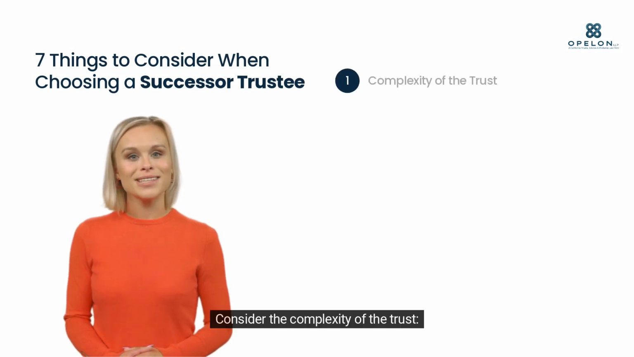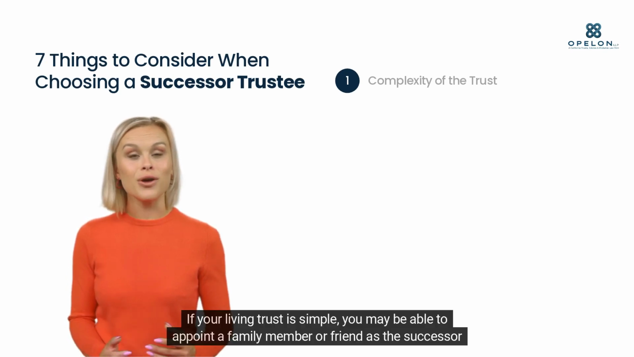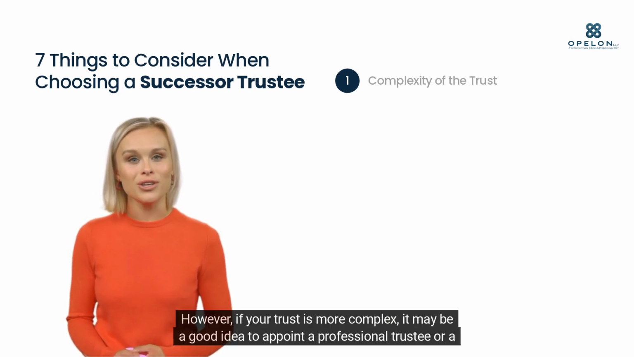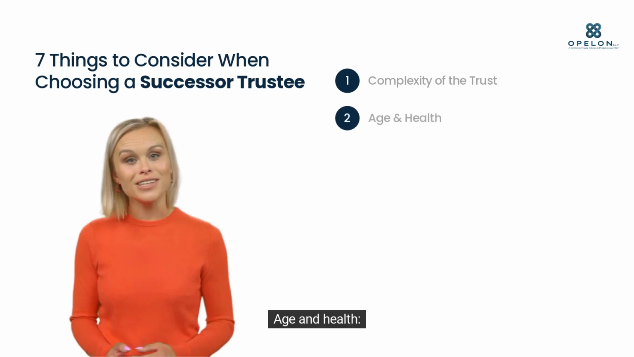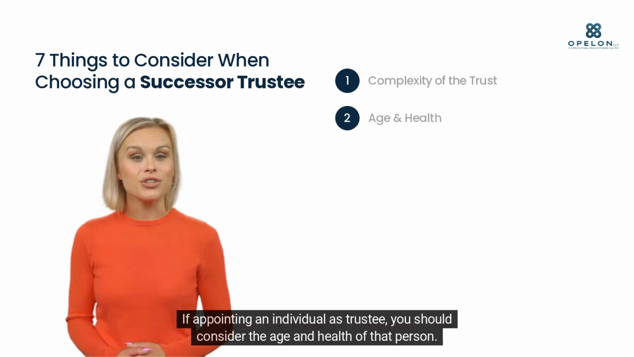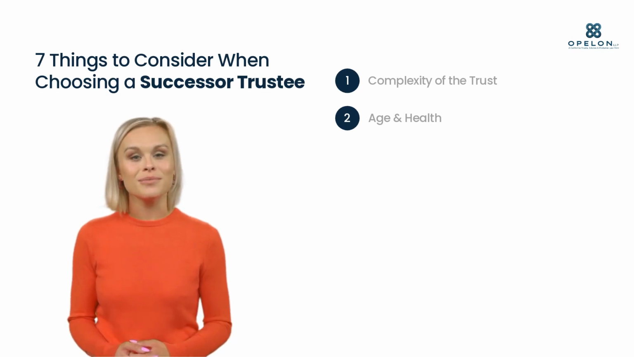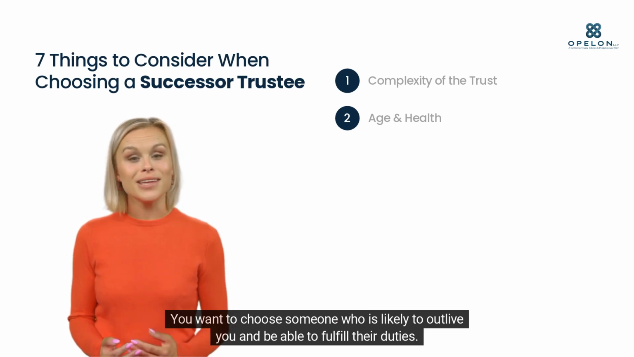1. Consider the complexity of the trust. If your living trust is simple, you may be able to appoint a family member or friend as the successor trustee. However, if your trust is more complex, it may be a good idea to appoint a professional trustee or a bank or a trust company. 2. Age and health. If appointing an individual as trustee, you should consider the age and health of that person. You want to choose someone who is likely to outlive you and be able to fulfill their duties.